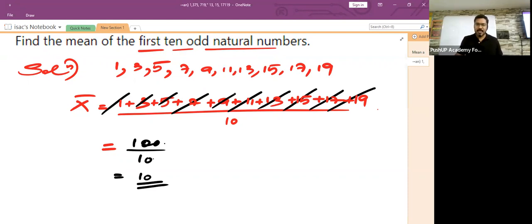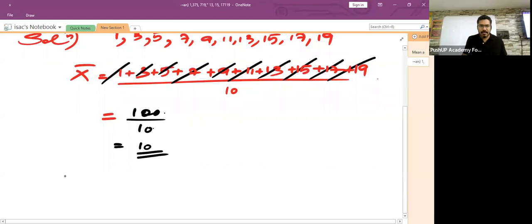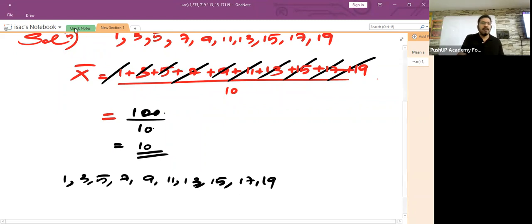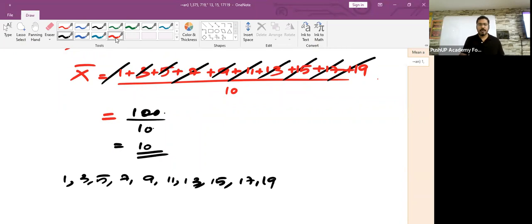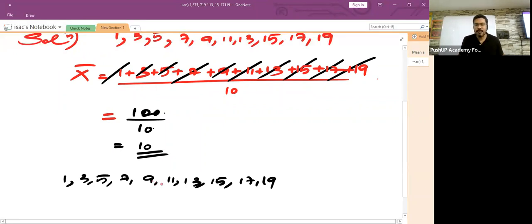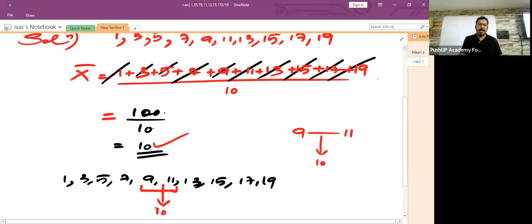Okay. Now, if you have a doubt, you just check, children. Where does 10 come? These are the numbers given to you: 1, 3, 5, 7, 9, 11, 13, 15, 17, and 19. Just now you found that the average of this given set of observations is 10. Now, where does 10 come, children? 10 comes in between 9 and 11, isn't it? So somewhere over here, you are getting the average value.